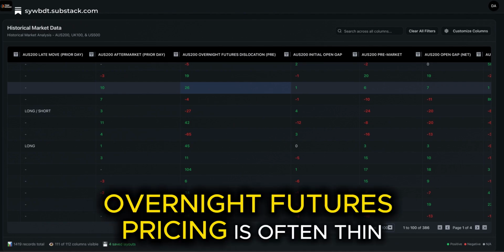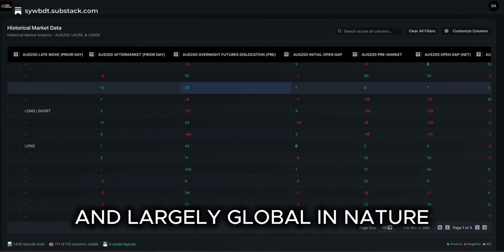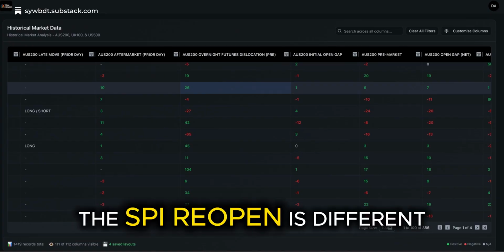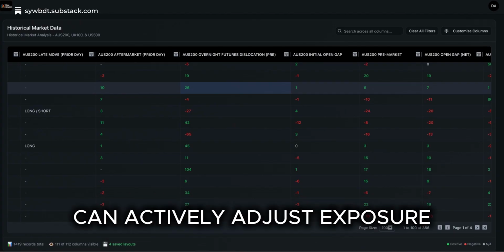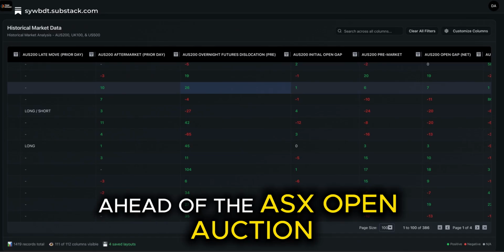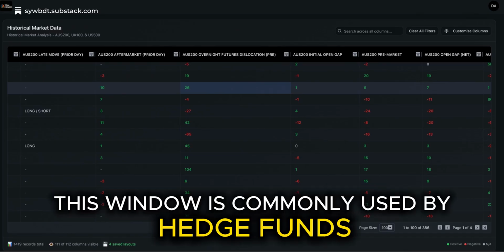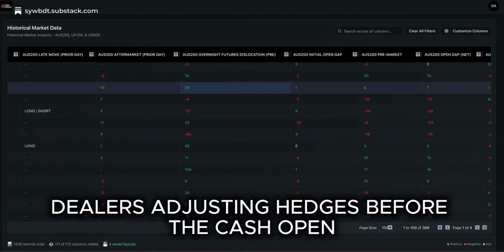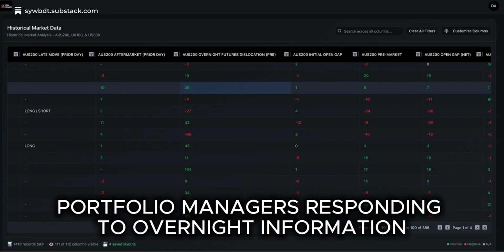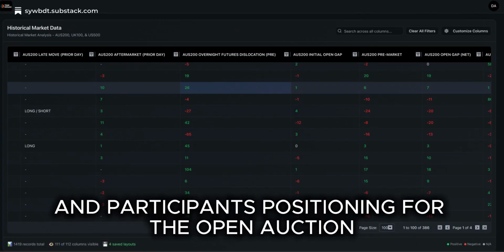Overnight futures pricing is often thin and largely global in nature. The SPI reopen is different. It's the point where both local and global institutions can actively adjust exposure ahead of the ASX open auction. This window is commonly used by hedge funds aligning Australian exposure for the day, dealers adjusting hedges before the cash open, portfolio managers responding to overnight information, and participants positioning for the open auction.